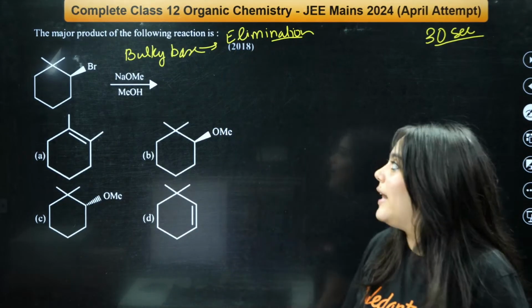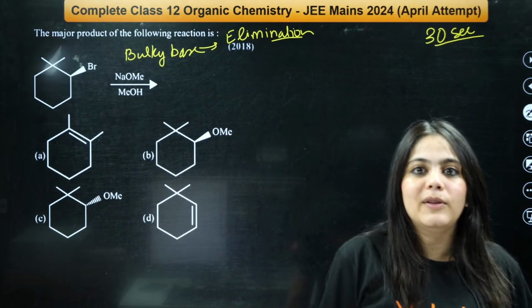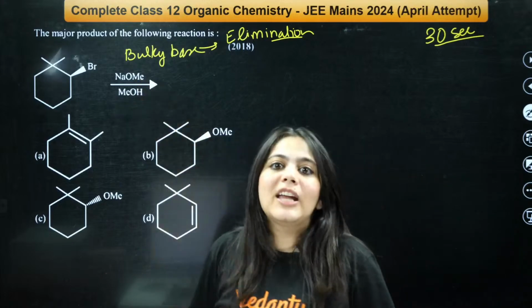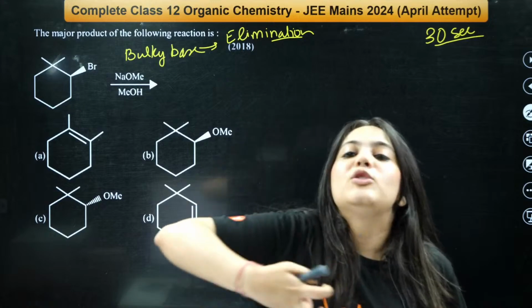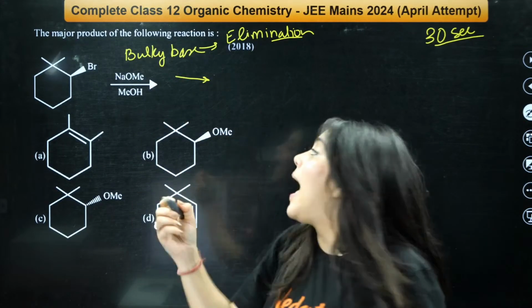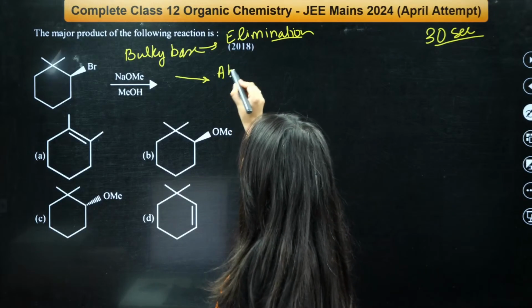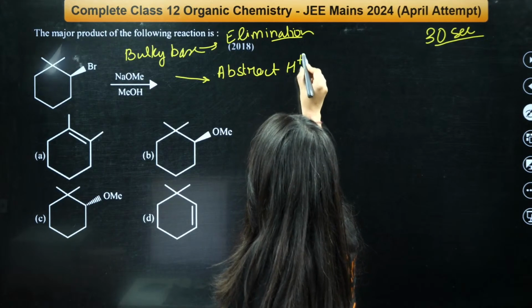So what kind of elimination actually will happen? NaOMe is a base. What is the property of a base? To abstract a proton. Always understand this. A base abstracts a proton, H plus.